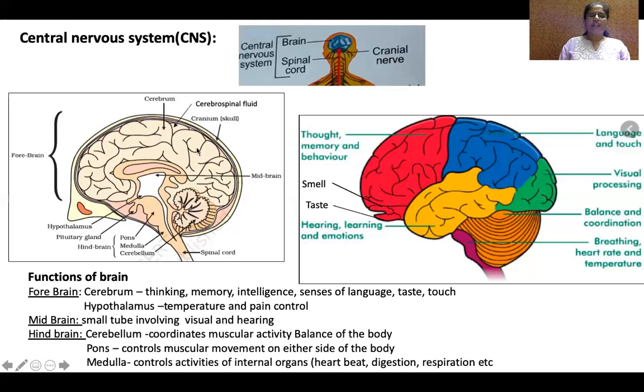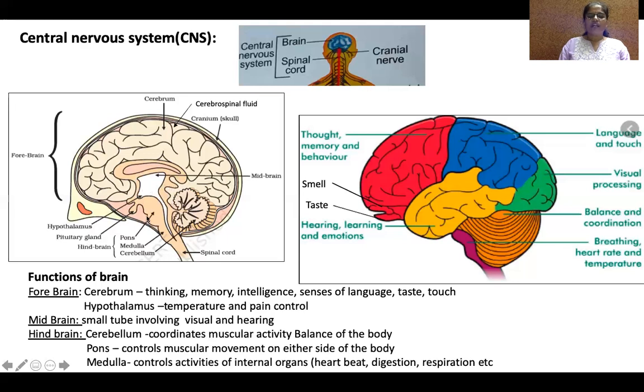Okay. Next, this part is called cerebrum. Cerebrum forms the forebrain, which is the largest part of the brain. And next, in the middle, this is the midbrain, a tube-like structure, which has the hypothalamus, and the pituitary gland is present in the midbrain.